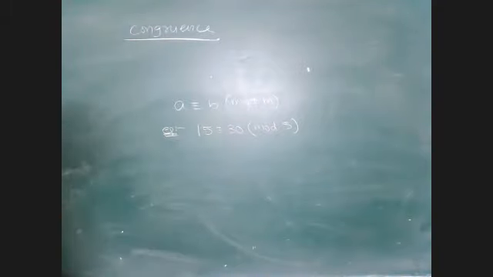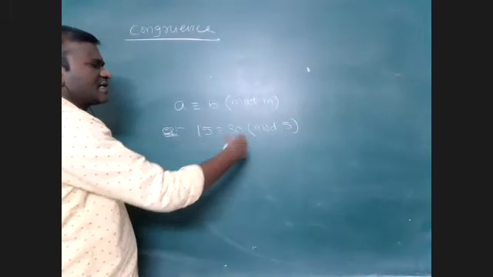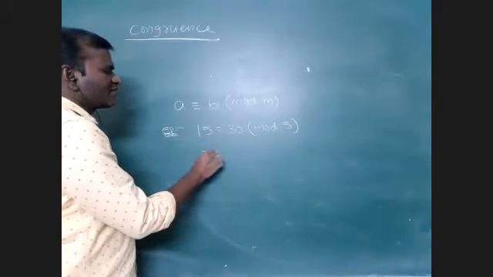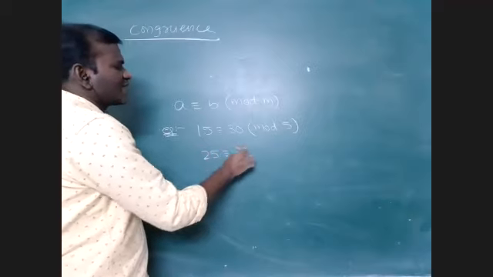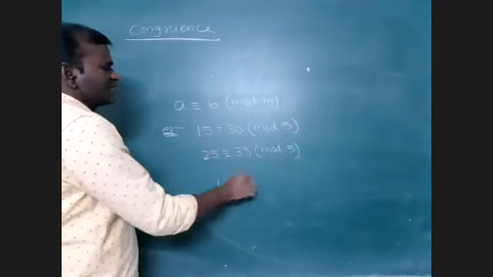But so many examples I can write from here. 15 is congruent to 30 mod 5, or 25 congruent to 35, I can write also. So many examples I can give. Am I right? So this is not unique.